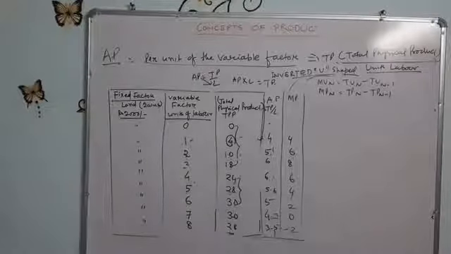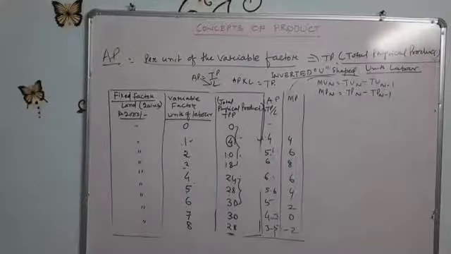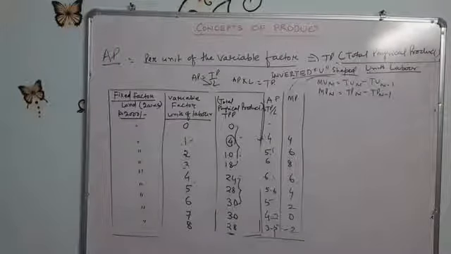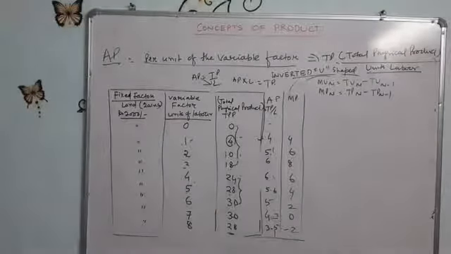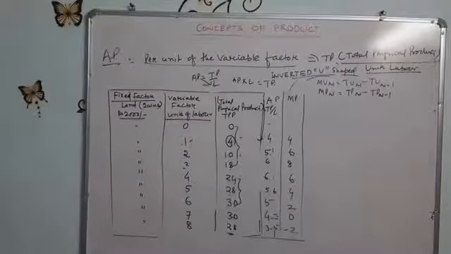These are the marginal products when the total product increases like 4, 10, 18, 24, 28, 30, 30 and 28. So this is an example of the total product schedule with respect to marginal product, average product and total product.